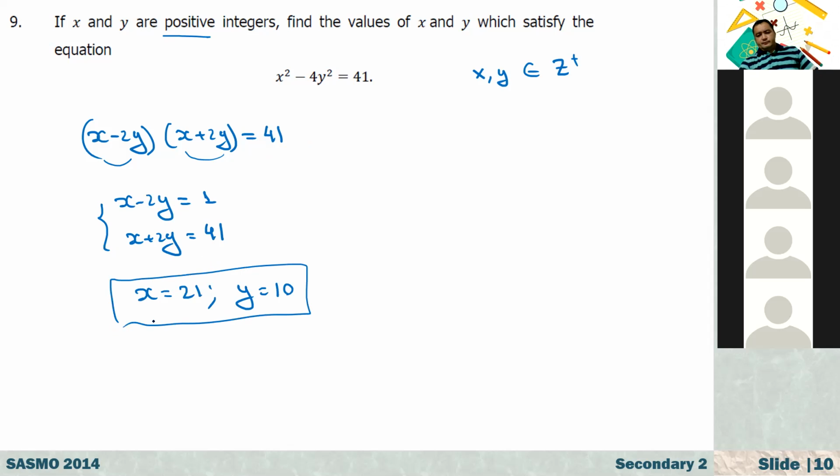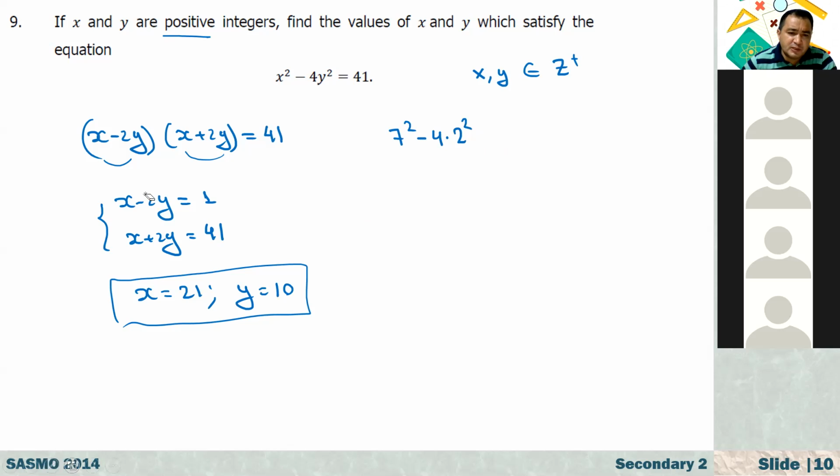Teacher, but you can also choose 7 and 2. 7 and 2? 49 minus 8 is 41. You mean 7 and 2? Yes. 7 squared minus 4 times 2 squared, you mean? Oh, sorry. Is 16, right?